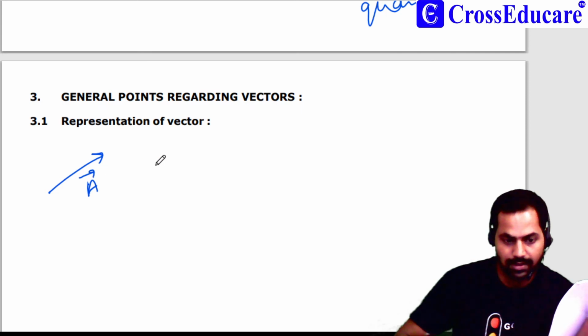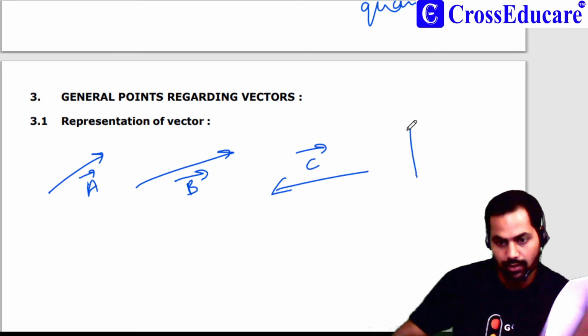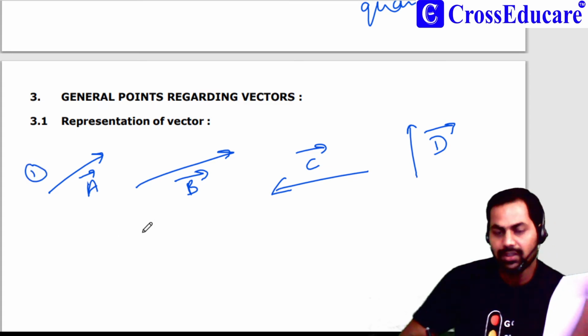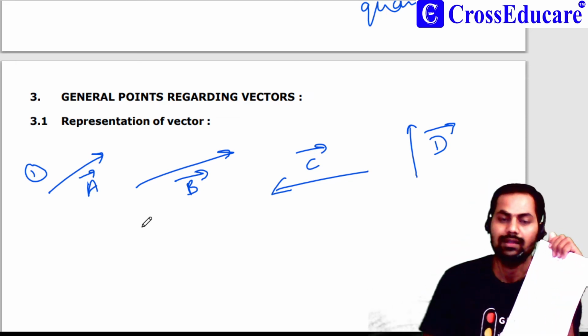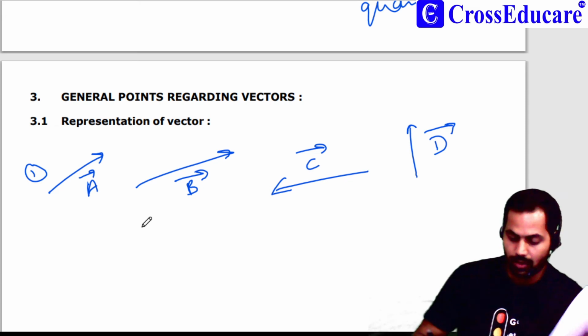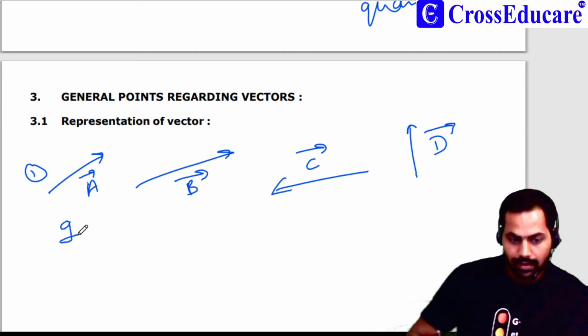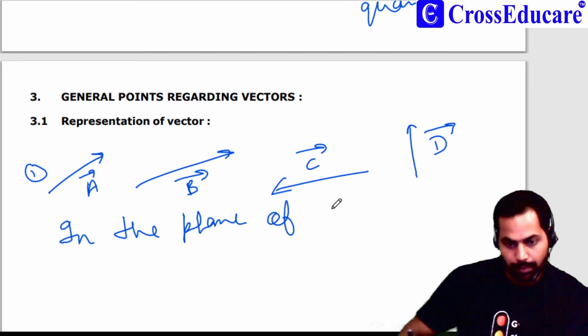Suppose this is vector A, this is vector B, this is vector C and this is vector D. Then all these vectors are in the same plane. Got my point? Okay, so I can write here, these vectors are in the plane of paper.